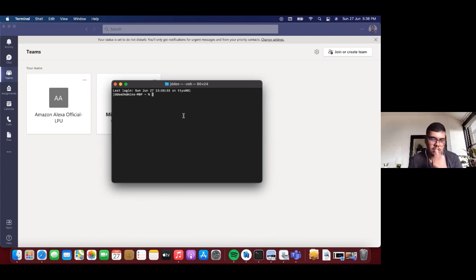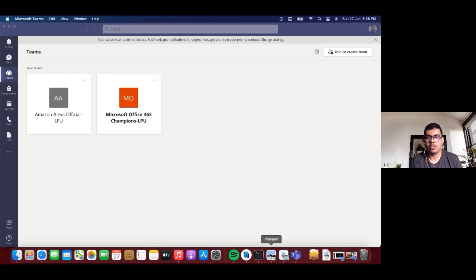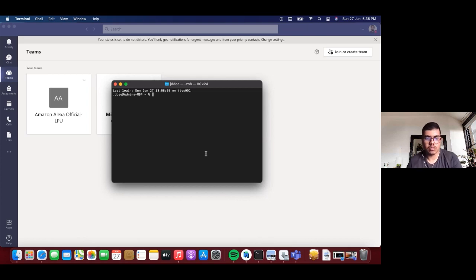So essentially, guys, this will be your terminal, even if you open it up. You can get access to it from your main applications.